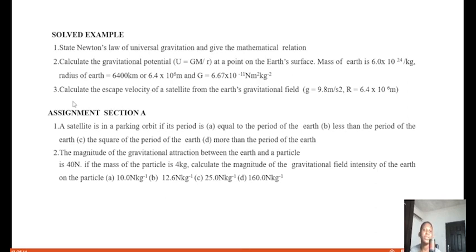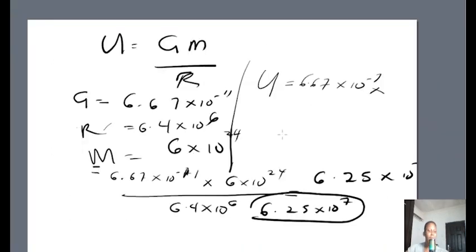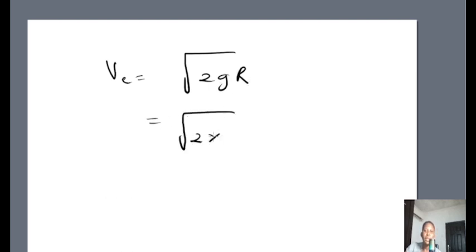The next question says, calculate the escape velocity of a satellite from the Earth's gravitational field. So we have our g, which is a constant 9.8, and our R is still the same thing. So recall that your VE, which is the escape velocity, is just the square root of 2gR, right? So that is going to be the square root of 2 times 9.8 times 6 times 10 raised to power 6. Let's use our calculator to do that.